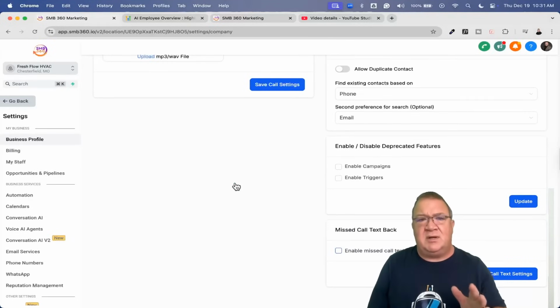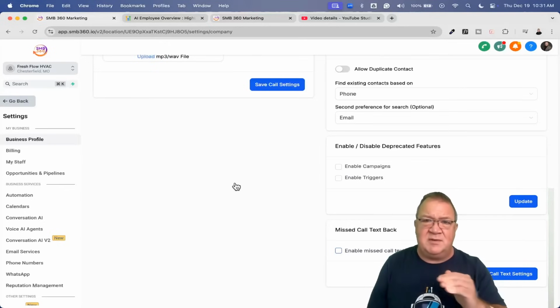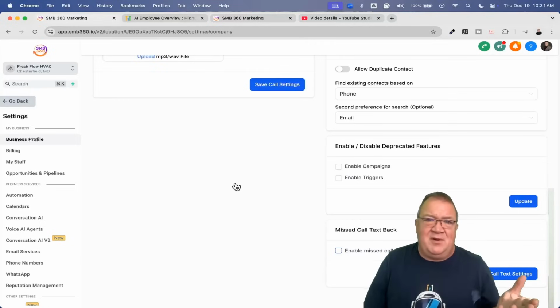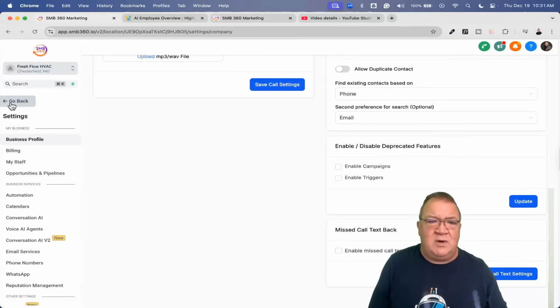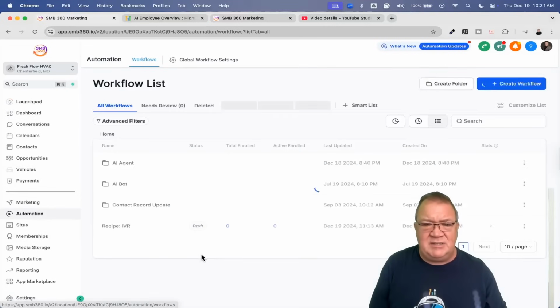Now, there are also ways, if you are more of an advanced person and you've implemented workflows where the trigger is the missed call text back, please turn off publishing those workflows and put those in draft, because they're not going to be useful for you and they may very well be out there and just be confusing in the future with why stuff happens. So just turn those workflows off if you do have any triggers in any workflows that deal with the missed call text back feature.